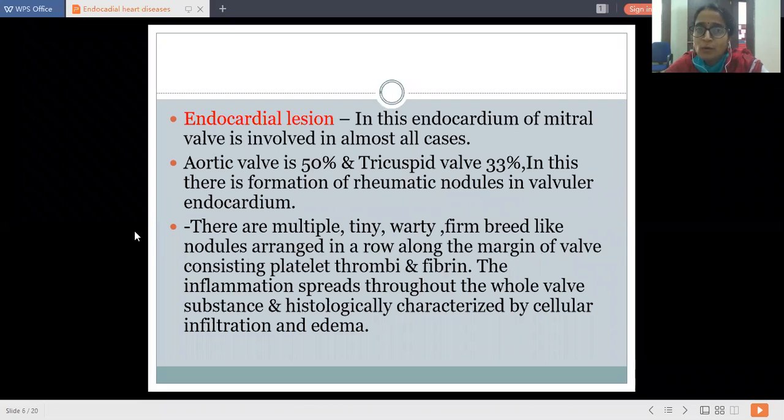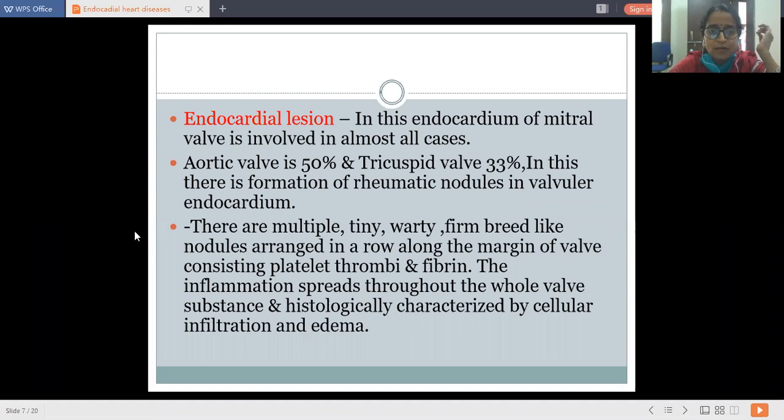Now about endocardial lesions. In rheumatic fever or rheumatic endocarditis, the endocardium of the mitral valve is involved in almost all the cases. The involvement of the mitral valve is more than the aortic valve and then the tricuspid valve: aortic valve 50%, tricuspid valve 33%. In this, there is formation of rheumatic nodules in the valvular endocardium.